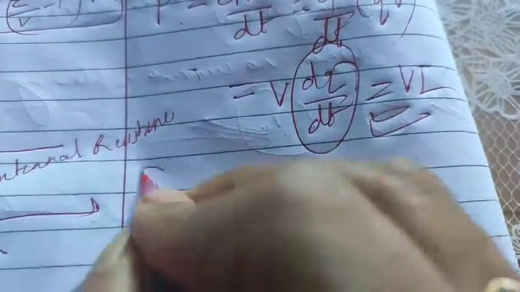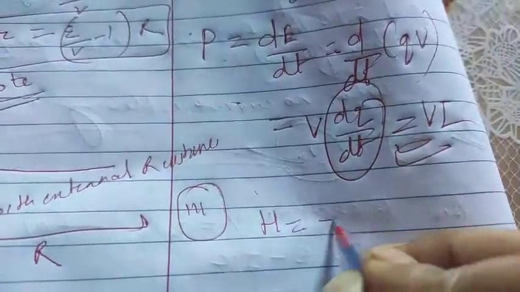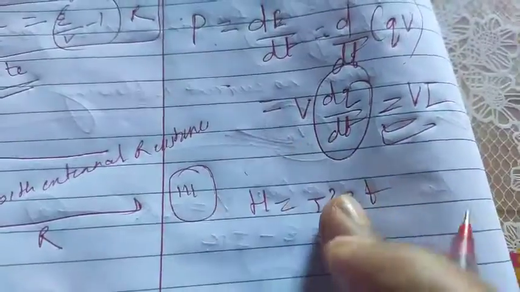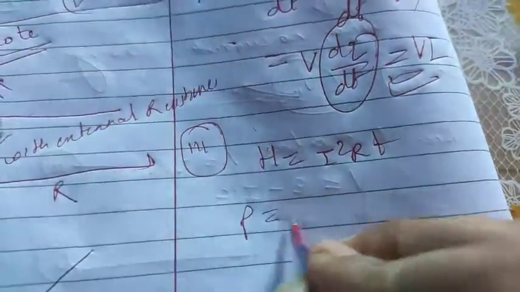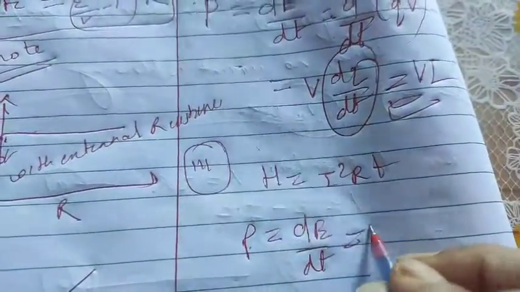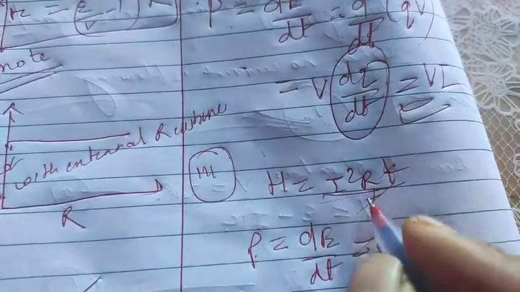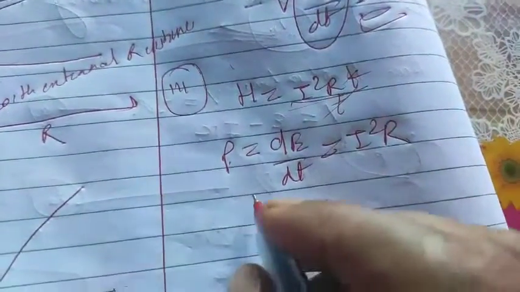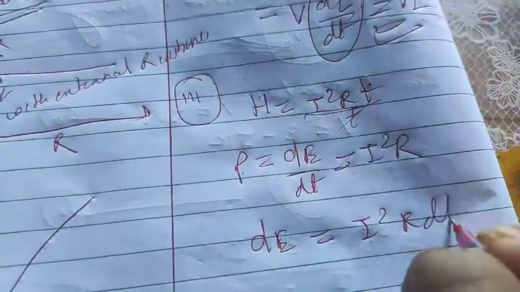Second, third, this is a third pattern which you can show with integration. As I know, H equals I square RT, everyone knows this is heat, right? So E equals I square RT, okay. Then power is equal to dE by dt, no problem. Then P I can write as I square R, because if I divide by T here, T will be cancelled, it is I square R. Clear? Now what is dE? It is nothing but I square R dt, right? Now you can do the integration and find out the energy.